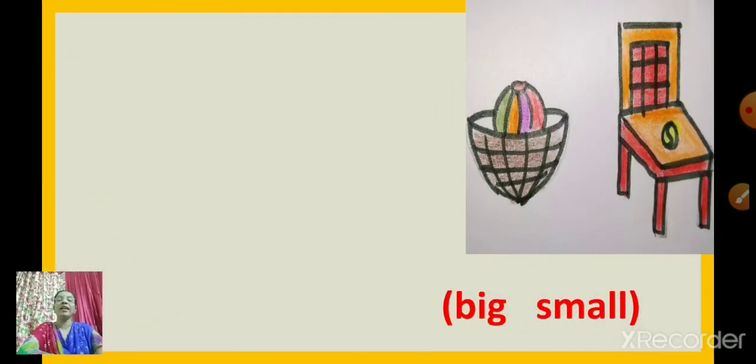Now again, observe the picture properly. Yes, what can you see in the picture? You can see a basket. You can see a chair. And you can see two balls. Basket, chair and two balls.